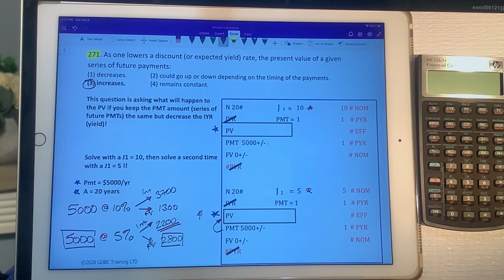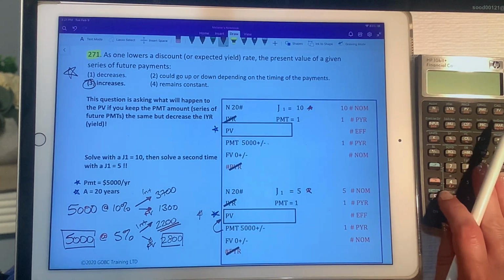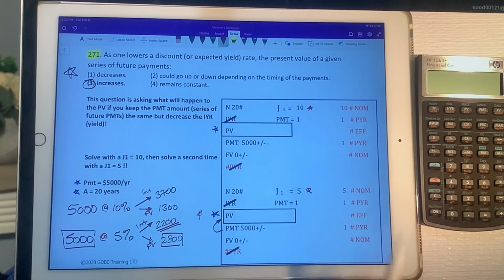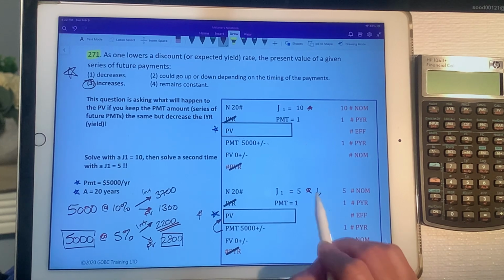Now, a lot of people say, I don't even know what you just said. Just stop talking. I don't understand. Well, if you're not sure about what one of these questions is asking and what the answer is, then the best thing to do is to actually do the math. So that's why I have my calculator beside me, even when I'm doing my math law questions, and why I have this little grid that's set up so that we can do the solving, and I can show you that the PV will increase when I decrease that interest rate.